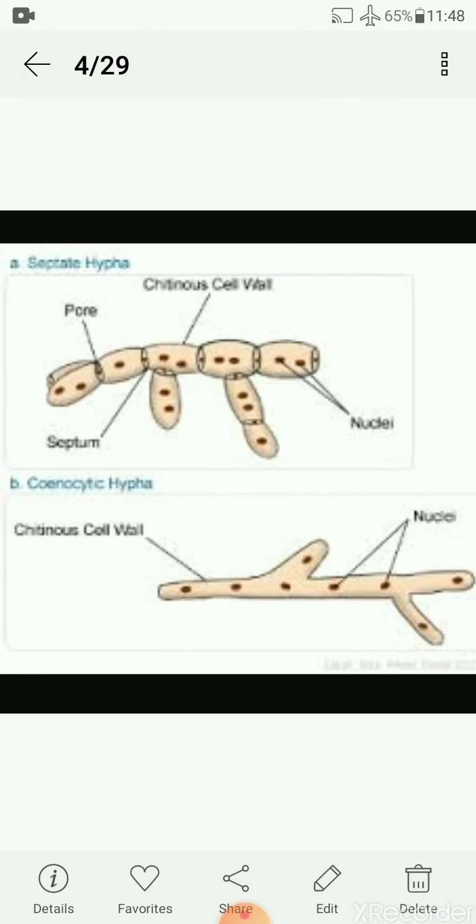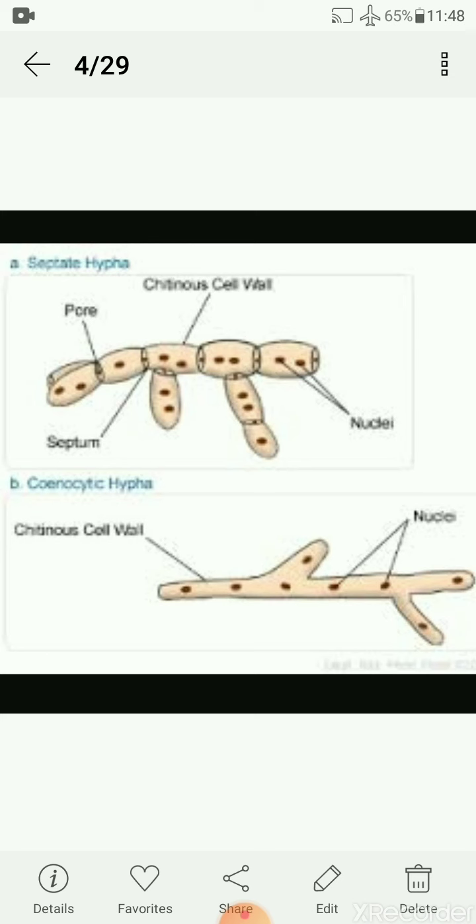Now see, these are the two types of hyphae. The upper is septate, where septum is present, and the lower is aseptate. It has a continuous cell wall, no septum, so many nuclei in a cell.